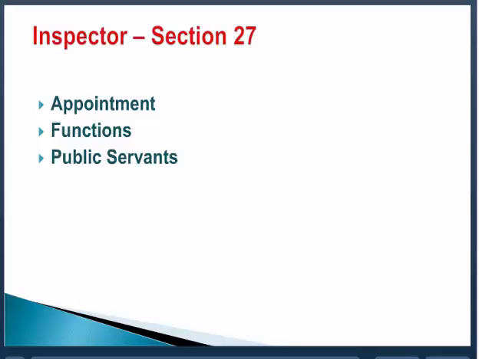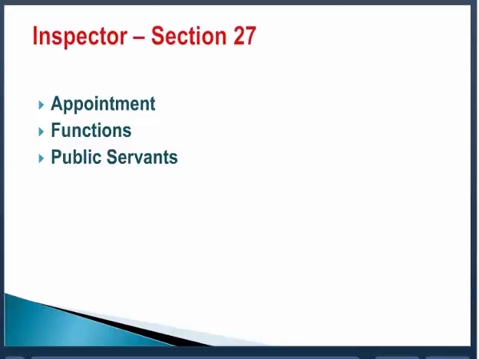So the first function is that the inspector may require the information from the employer as he deems fit. Number 2, the inspector may enter the premises with the assistance of other people. He may enter the premises and require the production of the documents and the registers. Which register may he require the production of? The one which has the record about the number of employees employed and the payment of the salary.